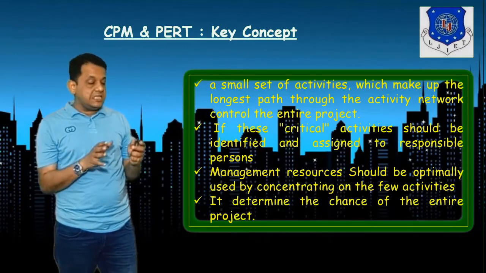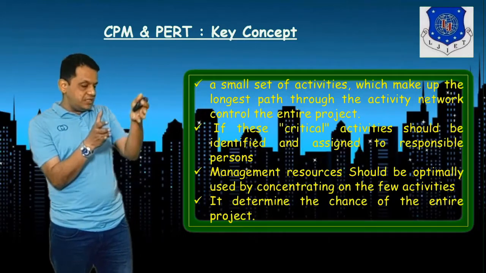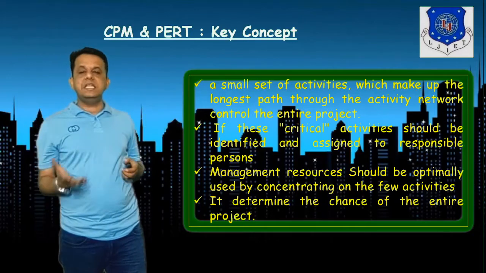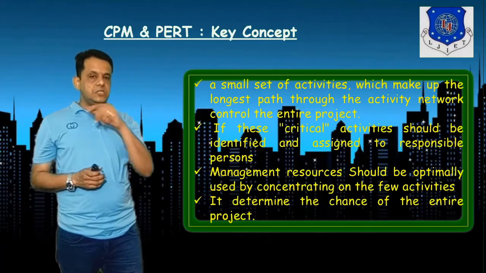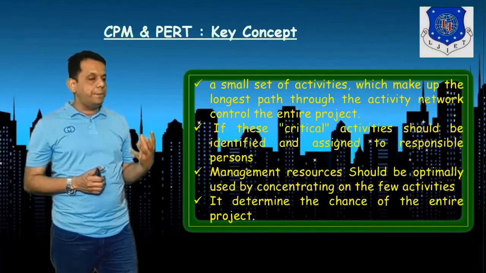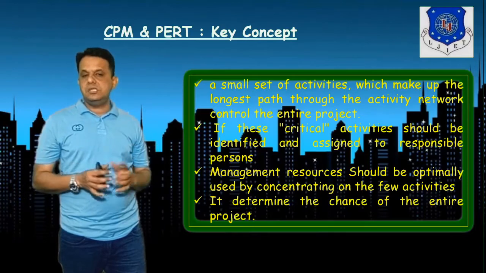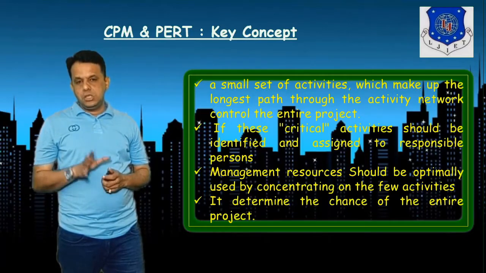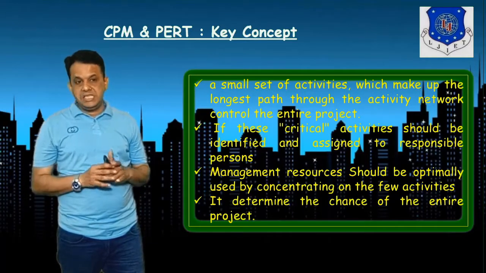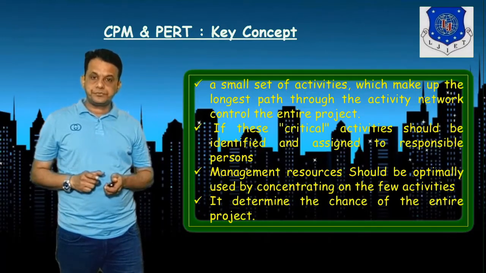This is the critical path, the longest path, and the activities involved in it are the critical activities. This will help you manage resources optimally, and optimization of the entire work and resources can be done. It talks about the chance of success of the project.